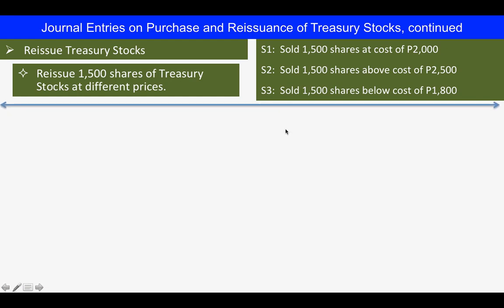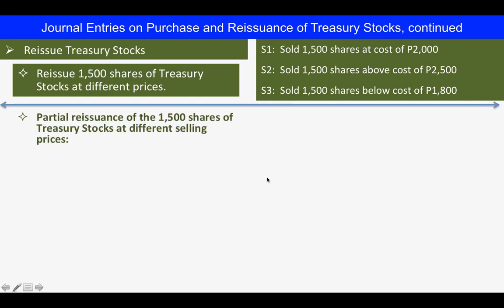Now, class, we will illustrate situations wherein there is a partial reissuance of the 1,500 shares of treasury stocks at different selling prices, meaning this 1,500 will be reissued in batches. Probably it was reissued to different shareholders.